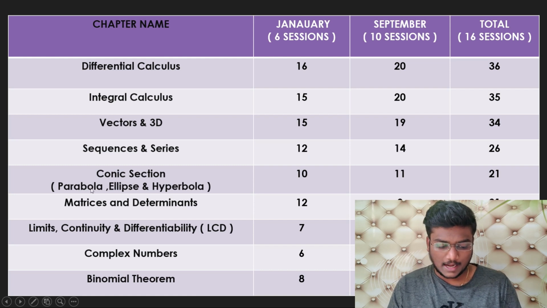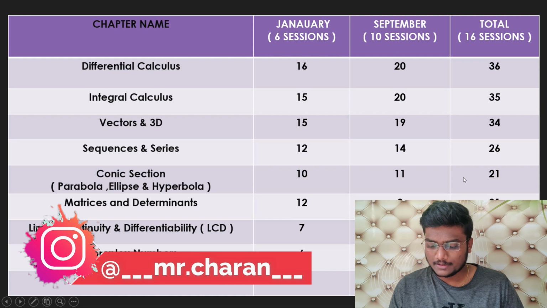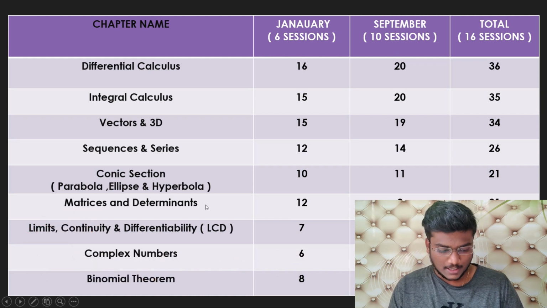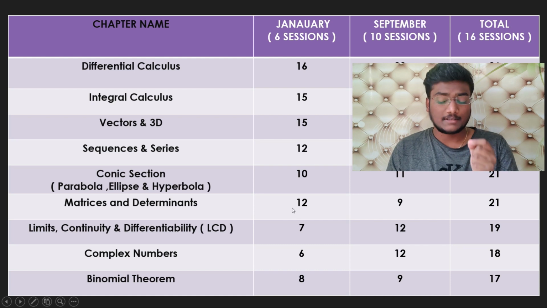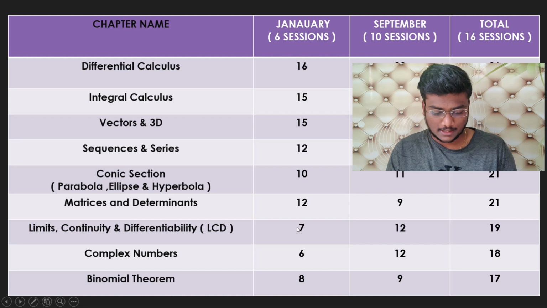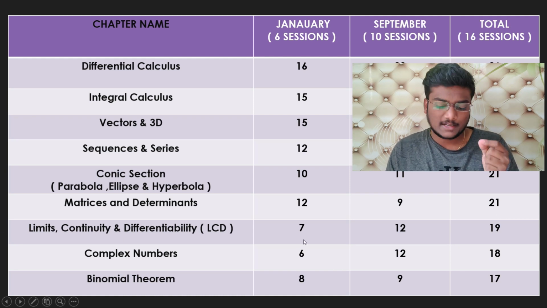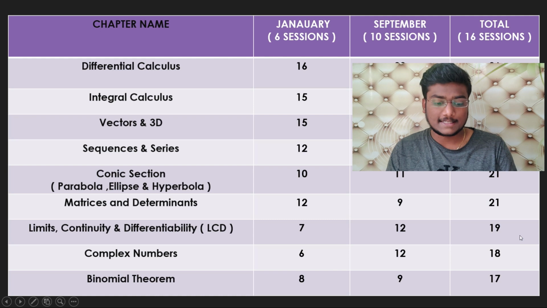Conic sections, including parabola, ellipse, and hyperbola: in January 10 questions and in September 11 questions, so total 21 questions. Matrices and determinants: in January 12 questions and in September 9 questions, so a total of 21 questions were asked. Limits, continuity and differentiability, we call it LCD: 7 questions in January, 12 questions in September's 10 sessions, so total 19 questions in 16 sessions.